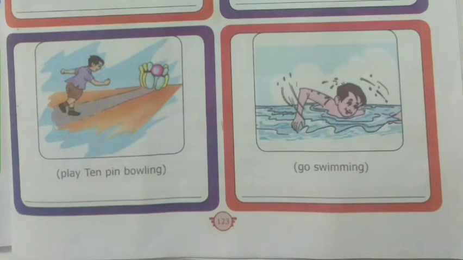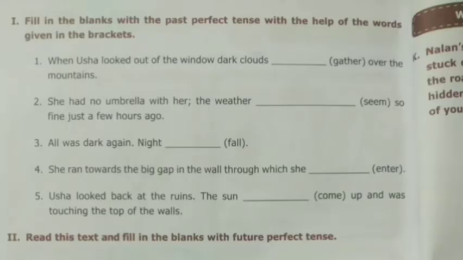Have you ever played 10-pin bowling? Is the answer. The next picture, go swimming. Go is the verb. The past form of go is went and past participle is gone. Have you ever gone swimming? That's the answer.